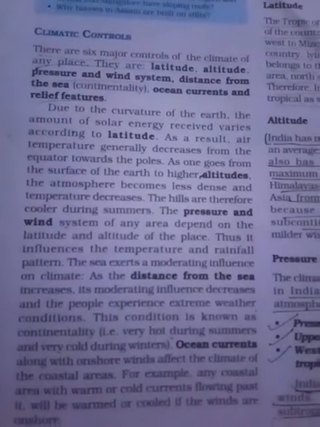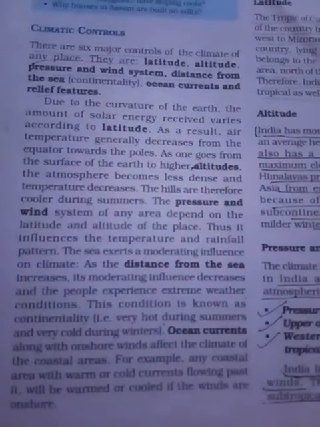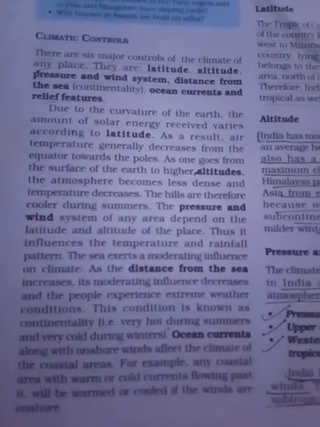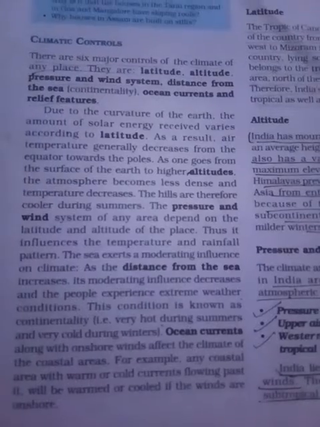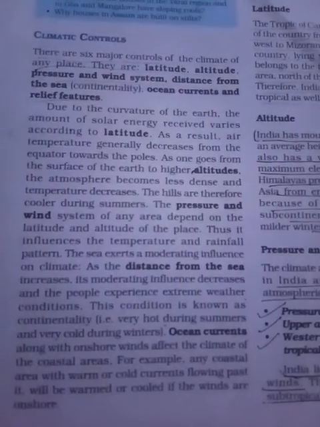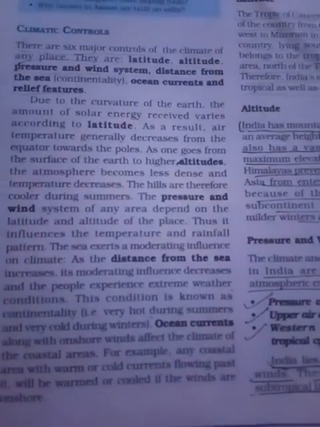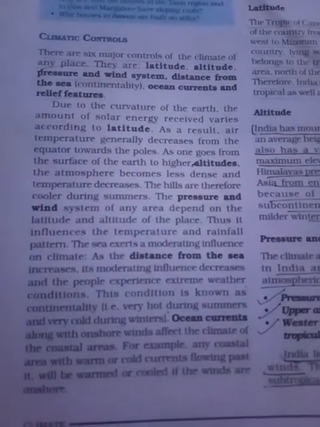So ocean current, along with the onshore wind, affects the climate of the coast. For example, any coastal area with warm and cold currents flowing past it will be warmed or cooled if the winds are onshore.